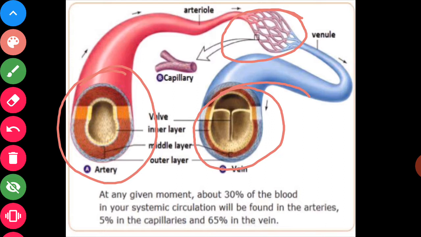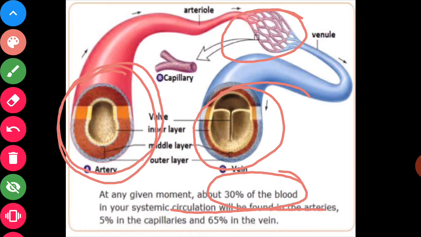At any given moment, about 30% of blood in your systemic circulation will be found in arteries.